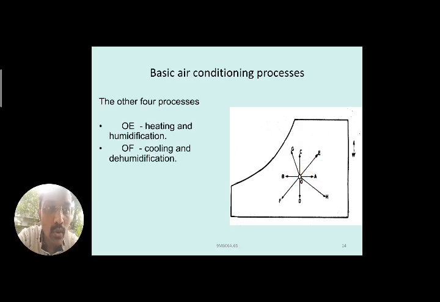O to F is the reverse of that: cooling and dehumidification. The dry bulb temperature is decreased and the moisture content is also decreased, which is the removal of moisture, that is dehumidification. Similarly O to G: the dry bulb temperature is decreasing and moisture content is increasing, so cooling and humidification.